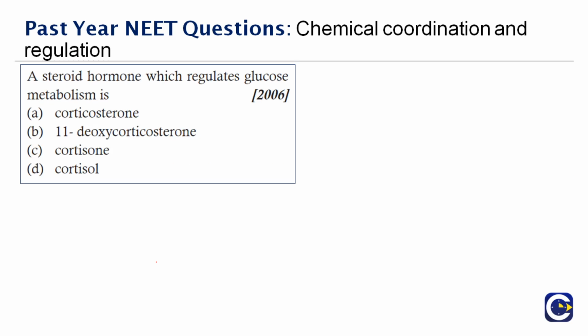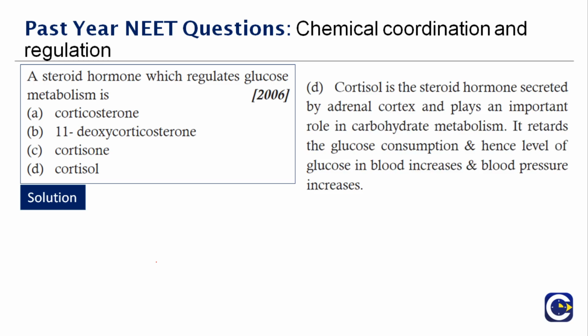Next question here. A steroid hormone which regulates the glucose metabolism. What is it? We just now saw it. It's cortisol. Cortisol is a steroid hormone secreted by the adrenal cortex and plays an important role in carbohydrate metabolism. It retards the glucose consumption and hence the level of glucose in blood increases and blood pressure increases. And this question was asked in the year 2006.